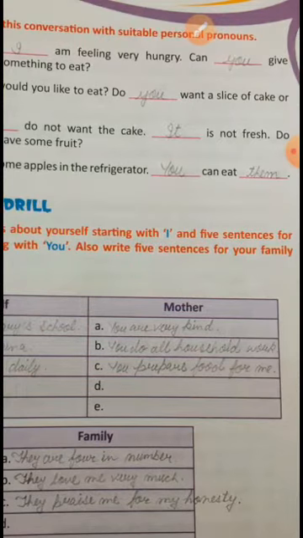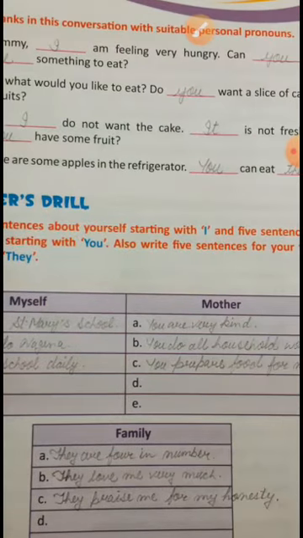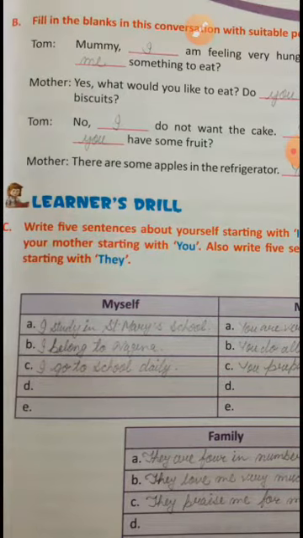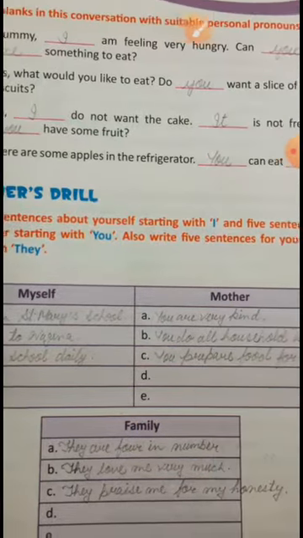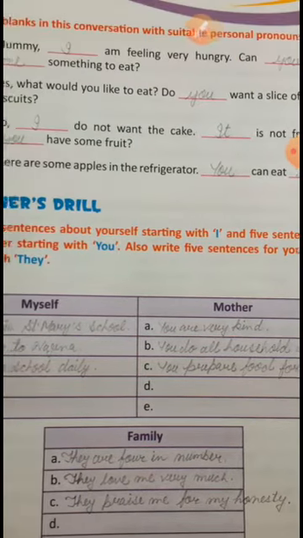Do you want a slice of cake or biscuits? Tom: No, I do not want the cake. It is not fresh. Do you have some fruits? Mother: There are some apples in the refrigerator. You can eat them. Okay, so this you have to fill.